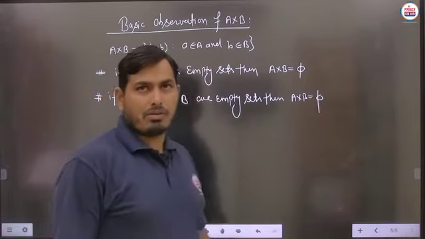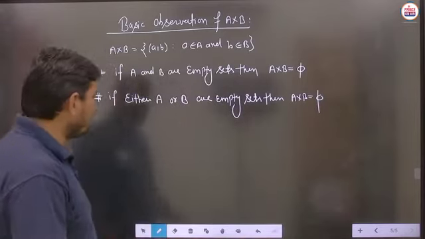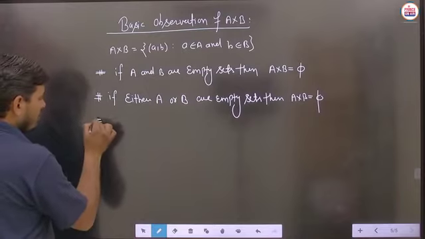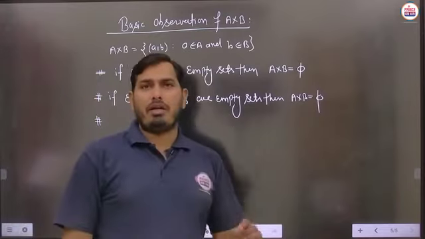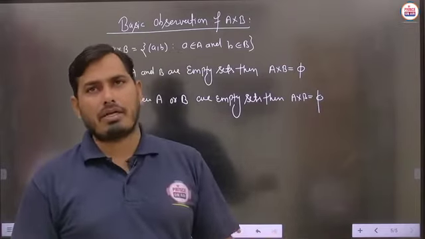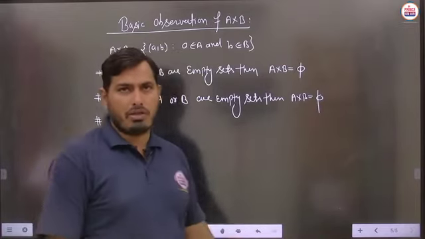And suppose we are saying the basic part, in the case of A cross B, the first element should be related to the first set and the second element is to be related with the second set.